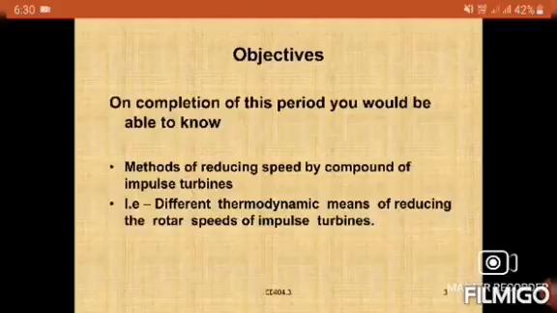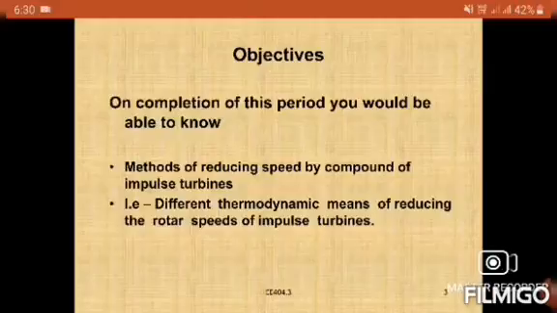Many stages means, as we already discussed, single stage and multi stage. A single stage consists of only one nozzle, one fixed blade and one moving blade. So whenever we need to reduce the speed of the turbine, we need to increase the number of stages.